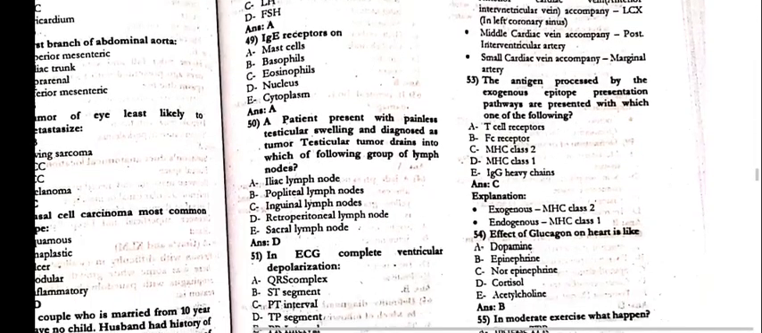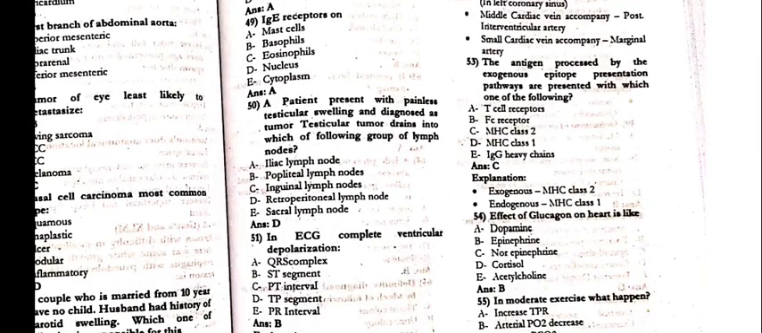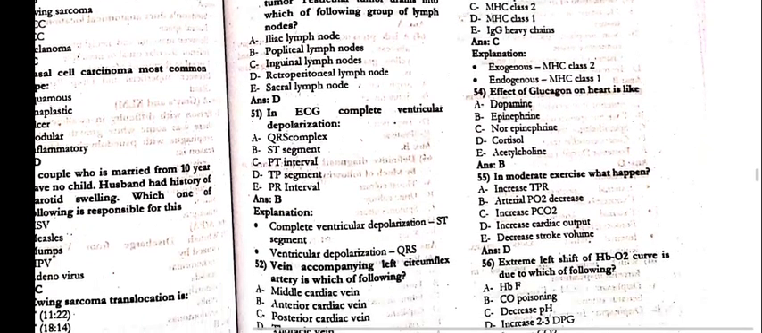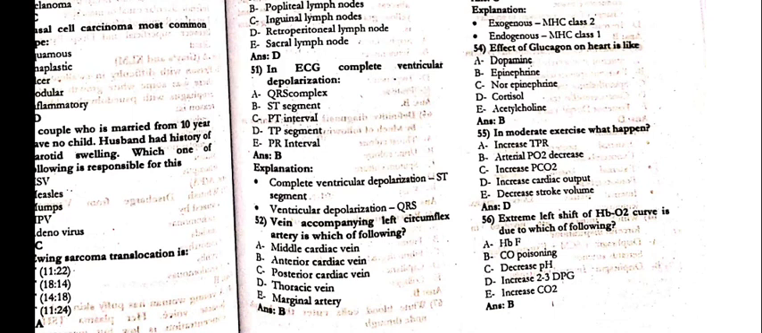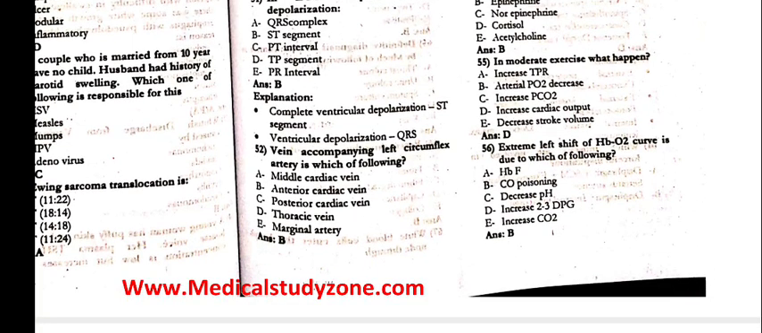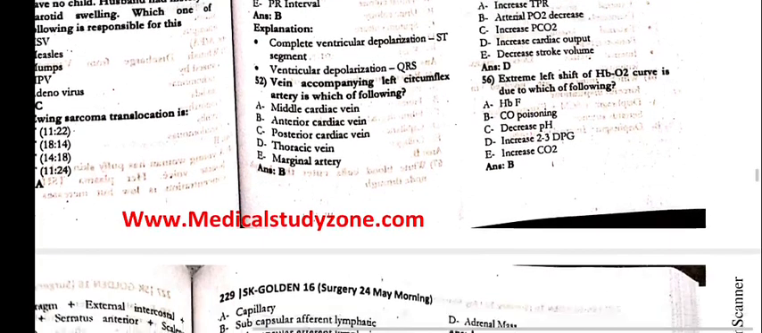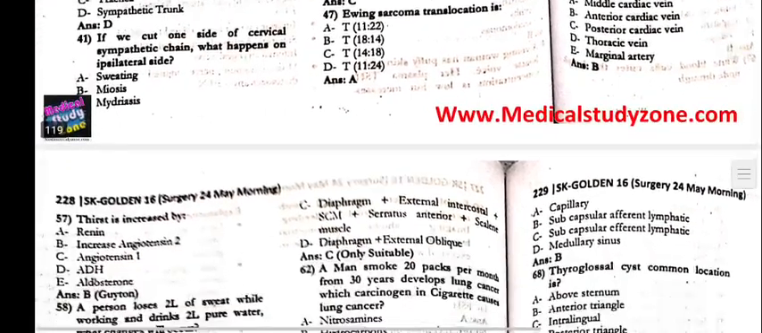Next. 53. The antigen processed by the exogenous epitope presentation pathways are presented with which one of the following? That is MHC class 2. 54. Effect of the glucagon on the heart is like the epinephrine. 55. In moderate exercise, what happens? Increase in the cardiac output. 56. Extreme left shift of hemoglobin oxygen curve is due to which of the following? That is the carbon monoxide poisoning.